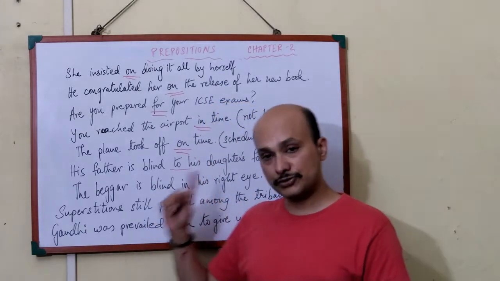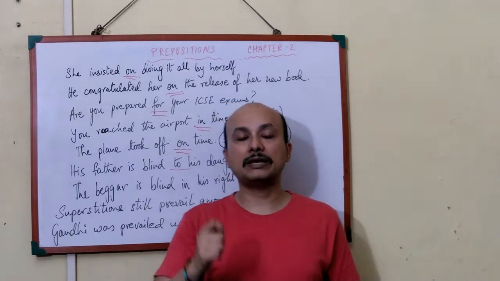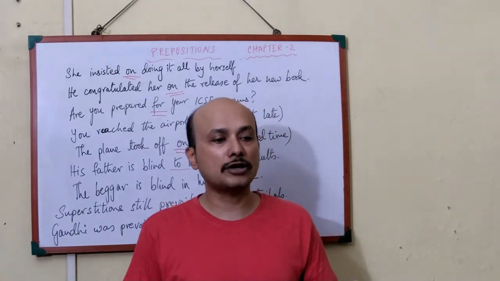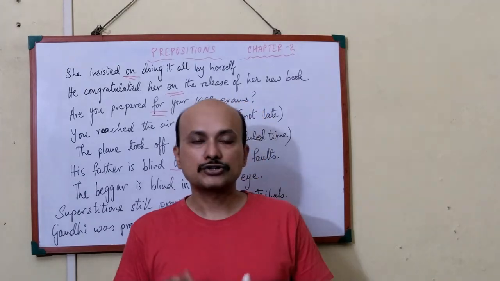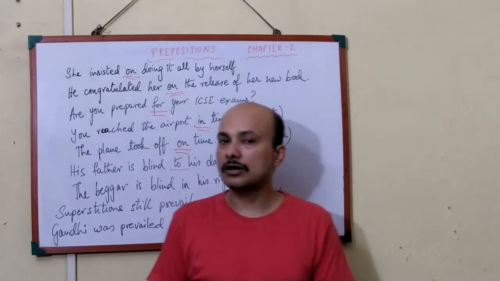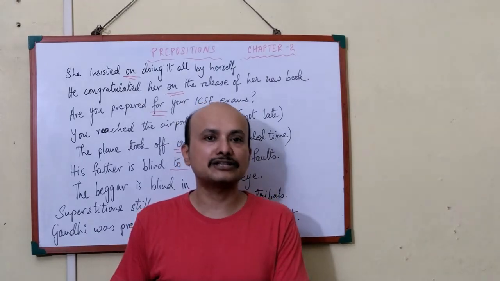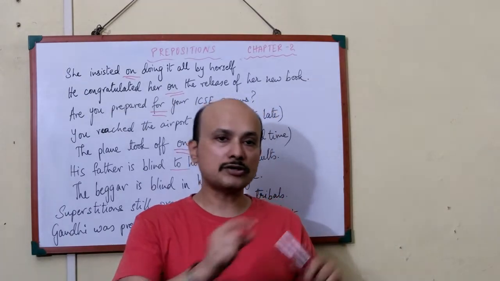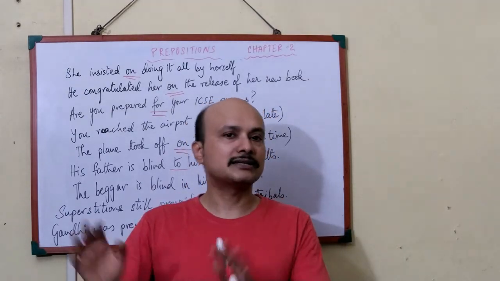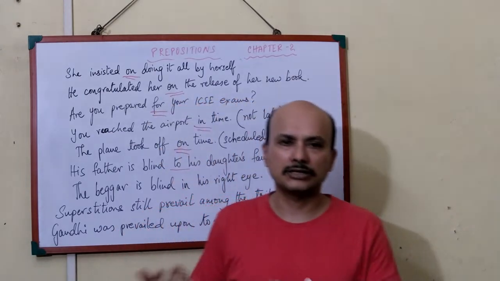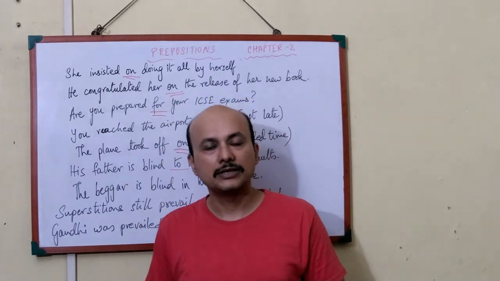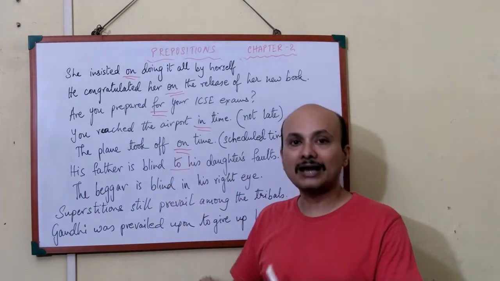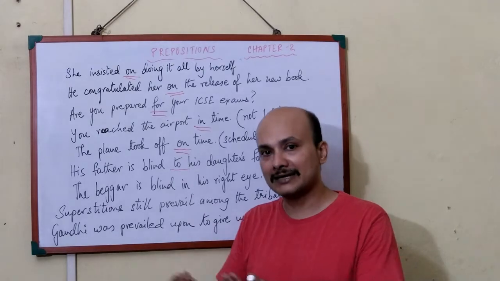So he is blind to, mind you. So "blind to" would be applicable for that which someone is seeing that it is a wrong, but still he or she is not giving much importance to it. Understood? So blind to means you are seeing that it is a wrong, but still you are neglecting it. You are not giving attention to it. You are not protesting against it. Here the father should have punished the girl's wrong, but because the girl is his daughter, he neglects it. He is blind to it. "Oh, I do not know. Okay, let it be. It's a minor offense. Let it be." So just like that. That is why in that kind of meaning you write blind to, where that error, that wrong is kind of neglected.